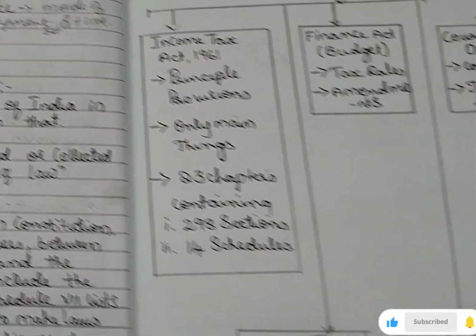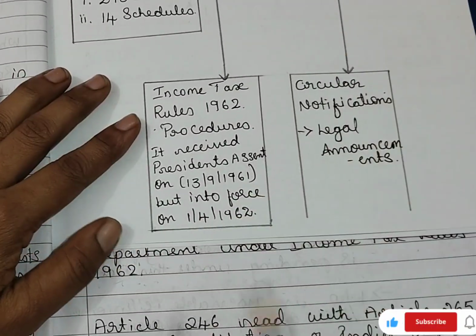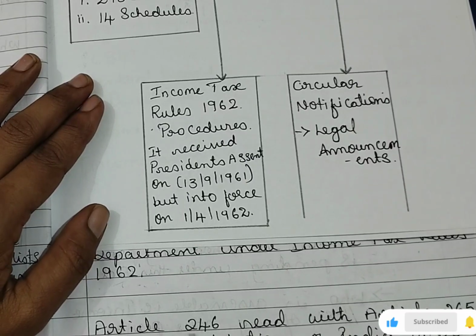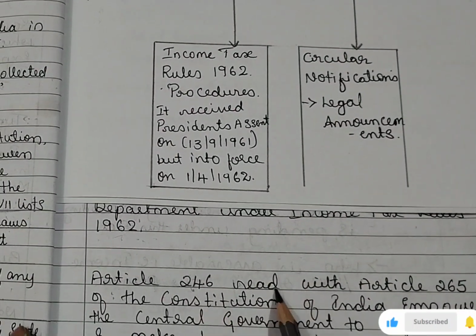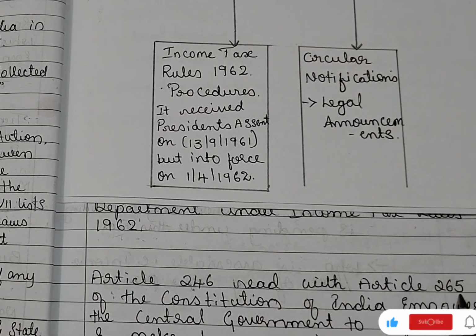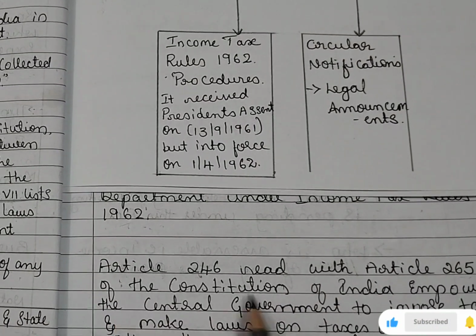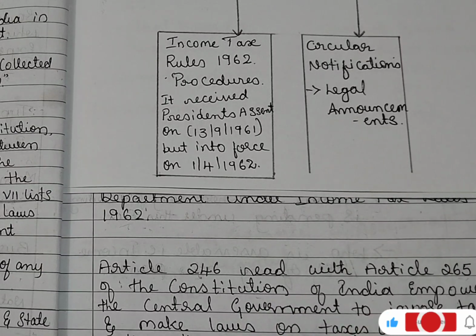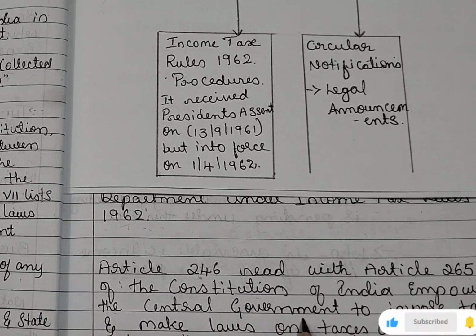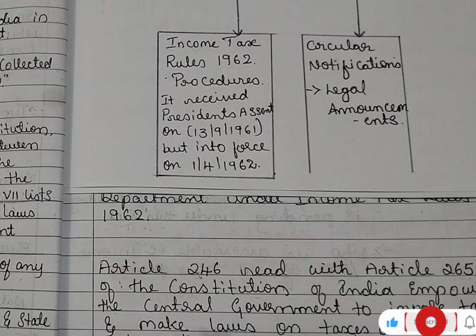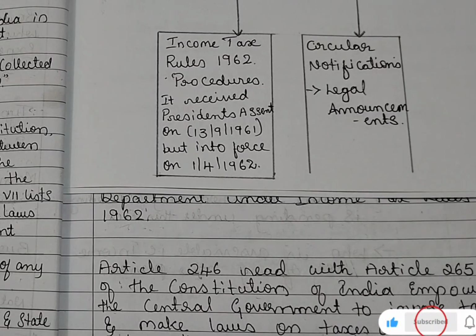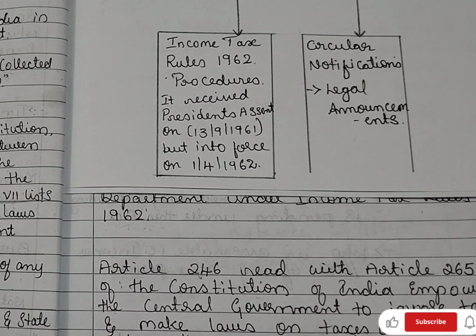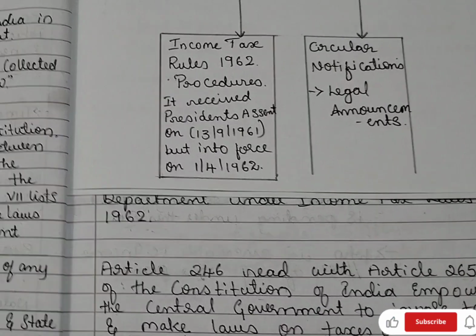That means, see, there is a relationship with Article 246. Article 246, read with Article 265 of the Constitution of India, empowers the central government to impose taxes and make laws on taxes on income other than agricultural income. This we will understand. Just hold on.